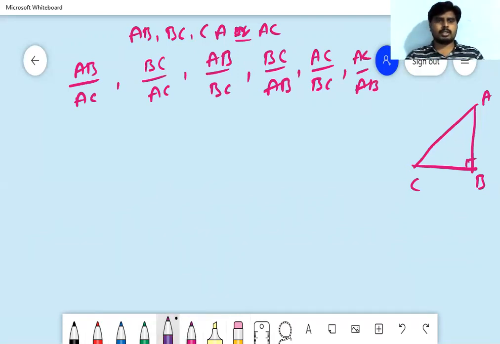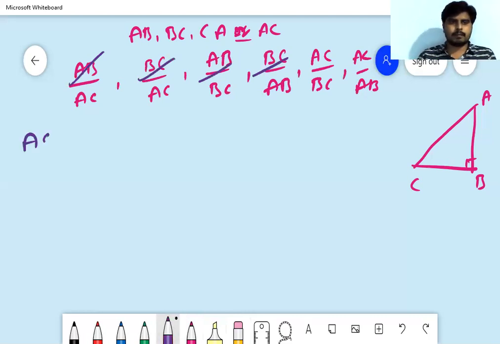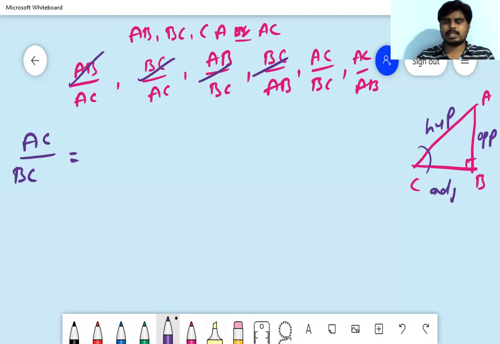So out of them, this is over, coming to AC by BC. AC is the hypotenuse. With respect to C only I'm writing: this is the opposite side and this one is the adjacent side.